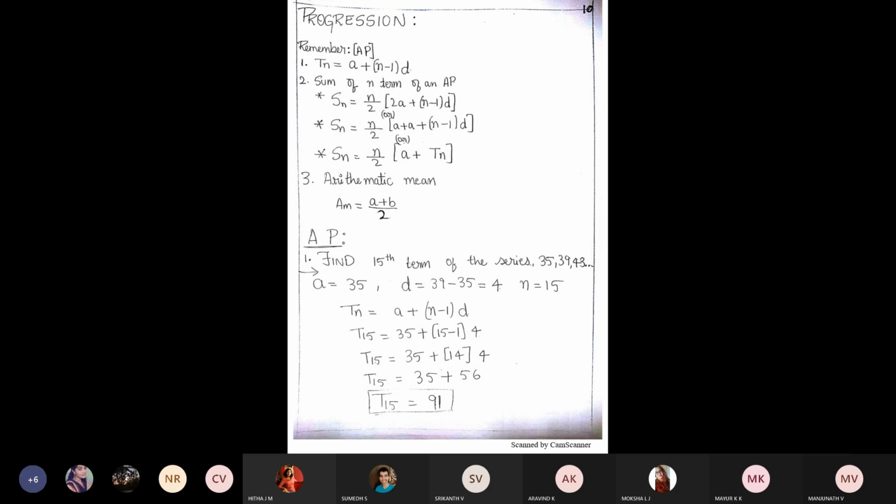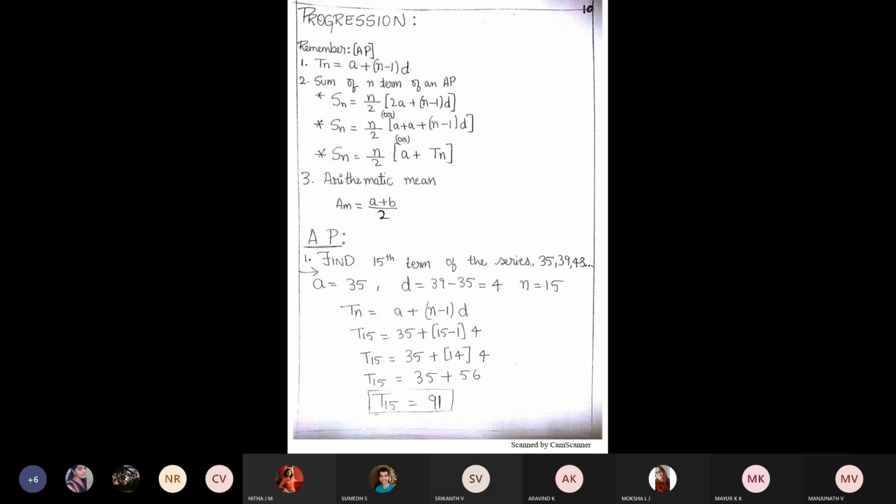And N is equal to the number of terms in the series. Look at this, Srikanth has also written one more series: 5, 10, 15, 20.